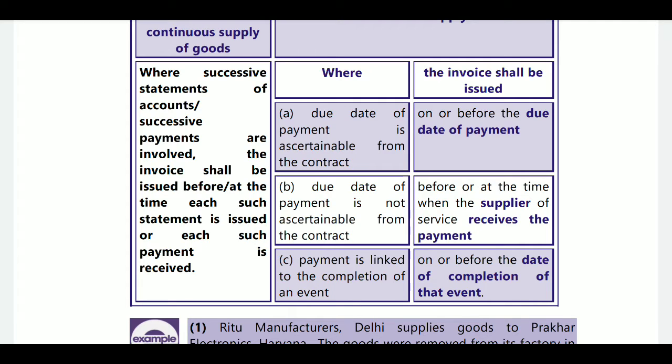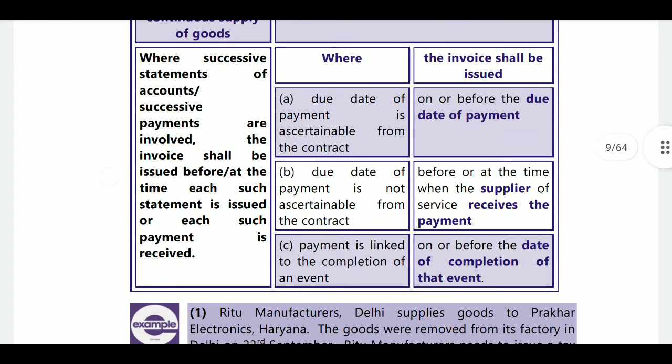In case of continuous supply of services, we bifurcate into 3 categories. First, where the due date of payment is ascertained from the contract, then on or before the due date of payment will be the date for issuance of the tax invoice. Or if the due date of payment is not ascertainable, then before or at the time of receipt of payment will be taken. Or if payment is linked to the completion of an event, then on or before the date of completion of the event will be considered.